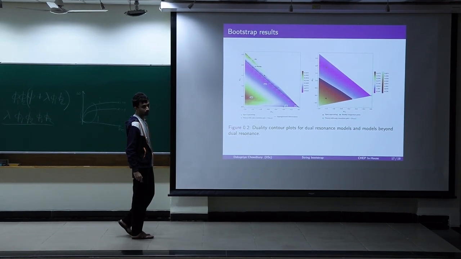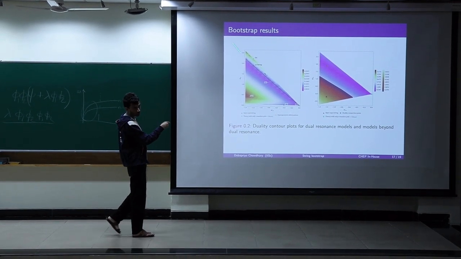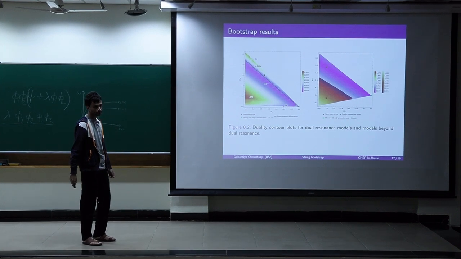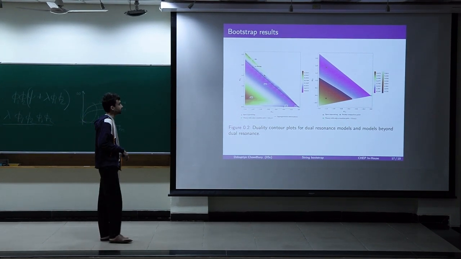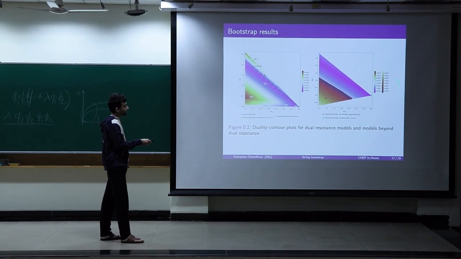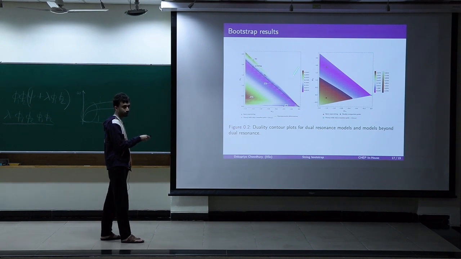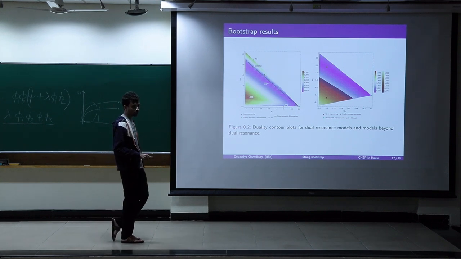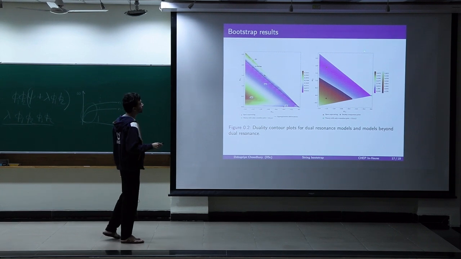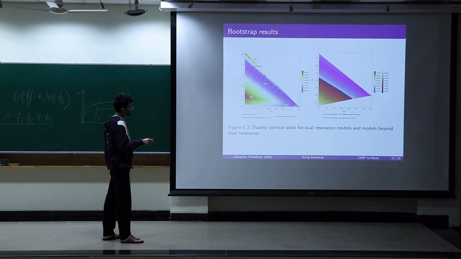This is an upper bound for the 4-point amplitude. Similarly, for other theories where we don't have dual resonance imposed from the start, we have both lower and upper bounds, but the lower bound includes negative W01, which was not present in these kinds of theories.